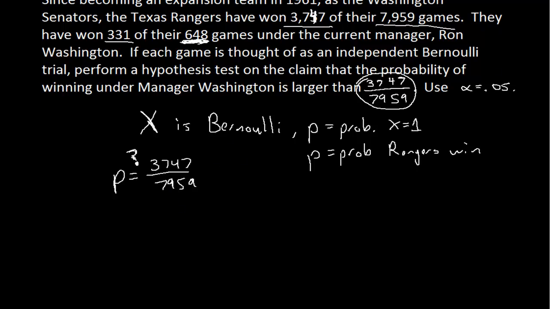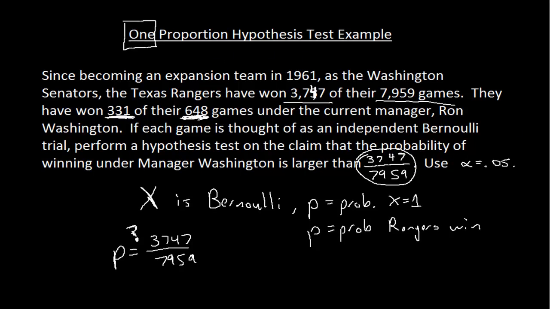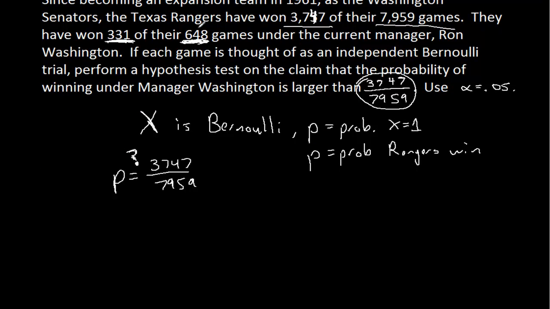Okay. Now, you might say, wait a second. I said one proportion. Why is this one proportion and not 2 proportions? Because there are 2 proportions running around. I got 331 over 648 and this other proportion. The reason we consider this a hypothesis test of one proportion is that we're only going to consider the variation in this sample, in this smaller data set. We're going to consider all of the games as the population that's under study. So it's a proportion, but it isn't a sample proportion. We're not taking a sample, and in particular, we're not considering variability within this 3747 over 7959.